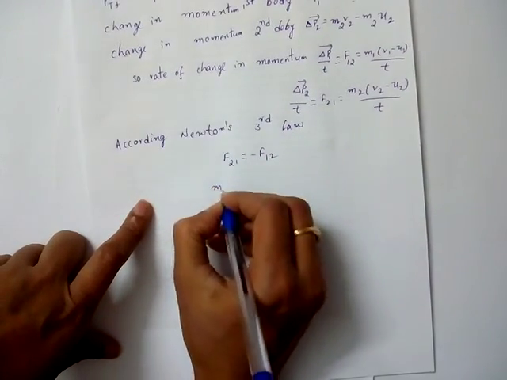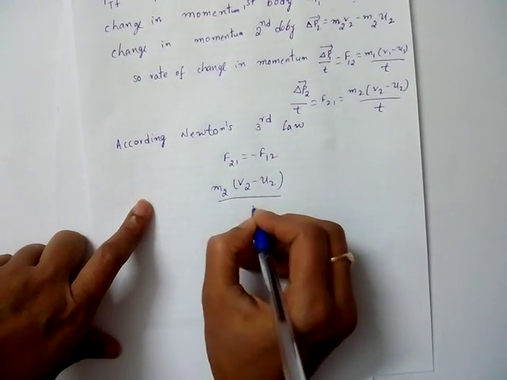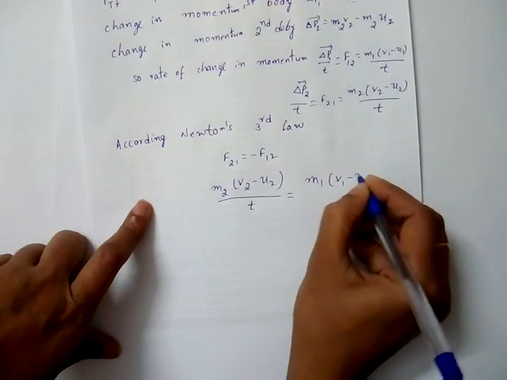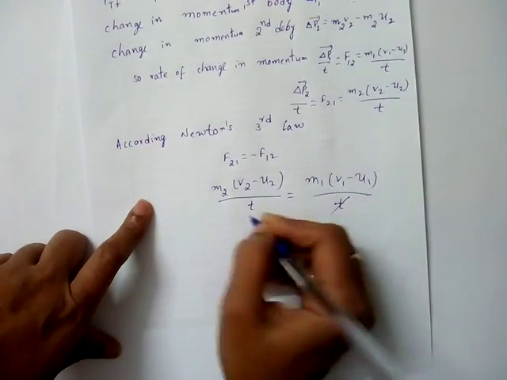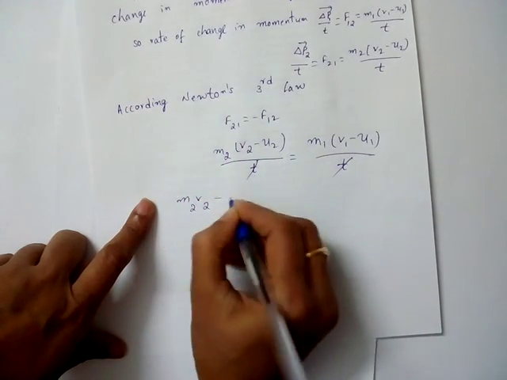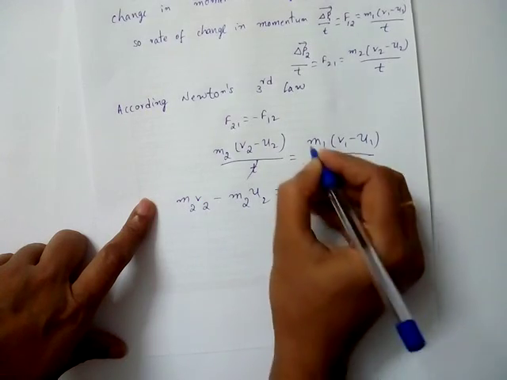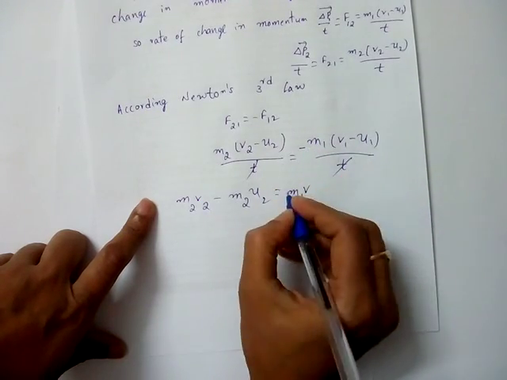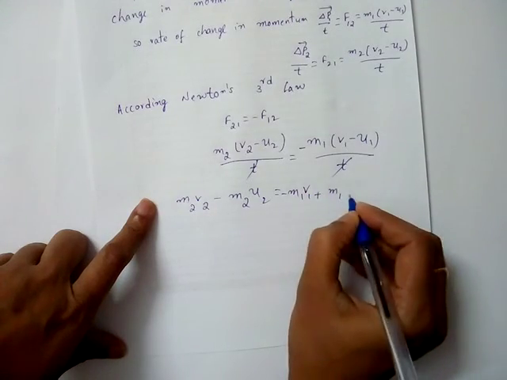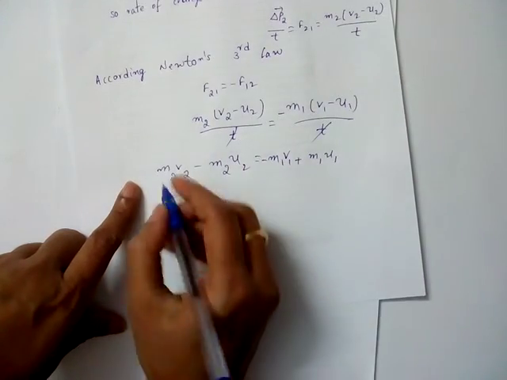So m2 into (v2 minus u2) by t is equal to minus m1 into (v1 minus u1) by t. t gets cancelled. Now m2 v2 minus m2 u2 is equal to minus m1 v1 plus m1 u1. Okay, separate u terms and v terms.